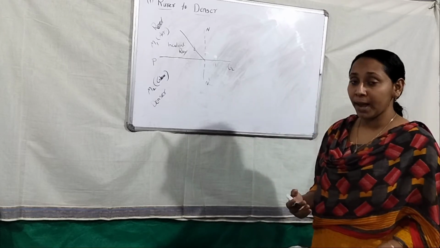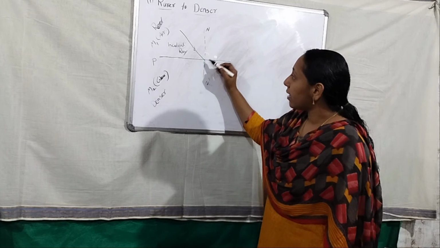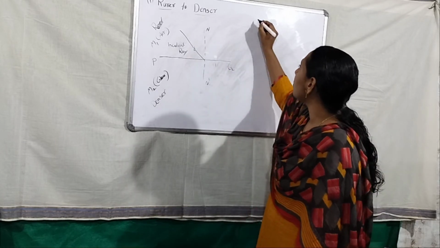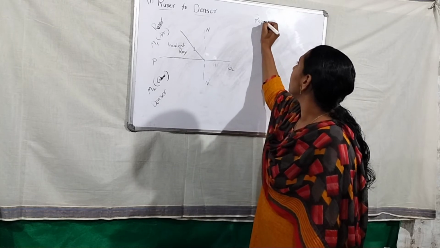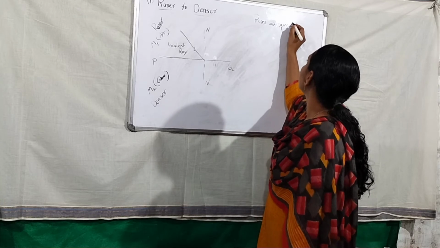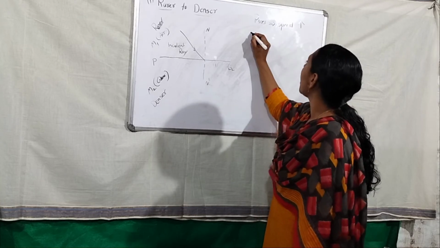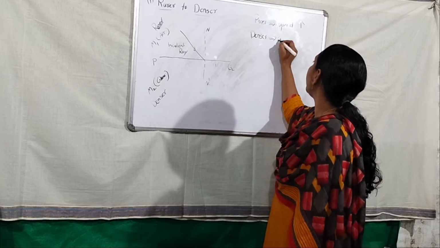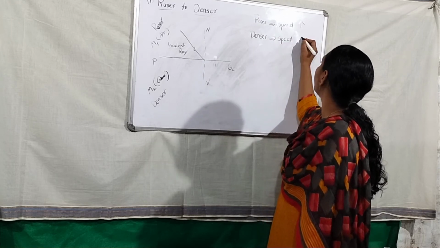So how does this happen? In the rare medium, which is air, the speed of light is high, and in the denser medium, the speed of light is low.